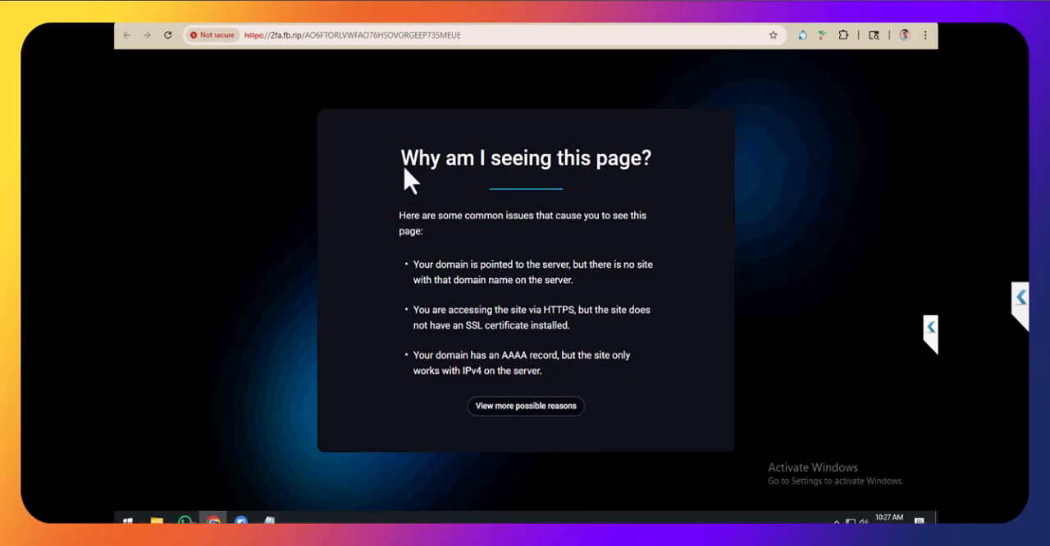I have said this is the solution, but in this case he does not have the permission previously. He is not accessing this domain, and that's why I could not fix it.